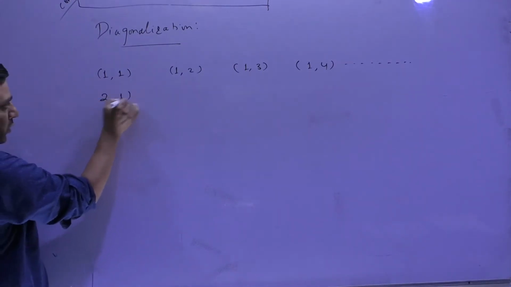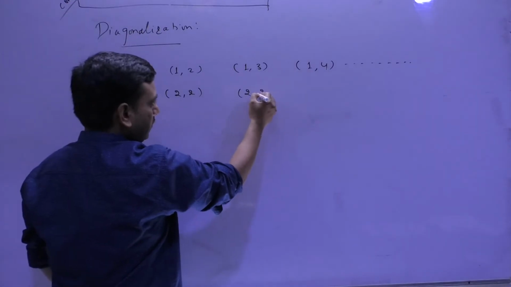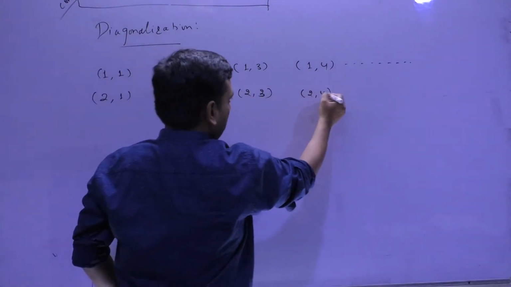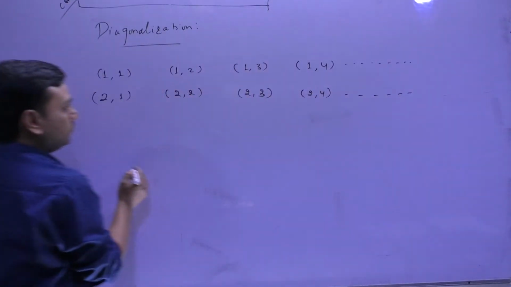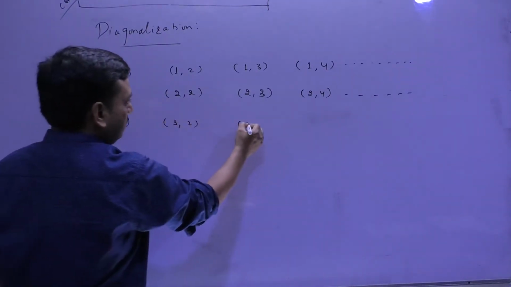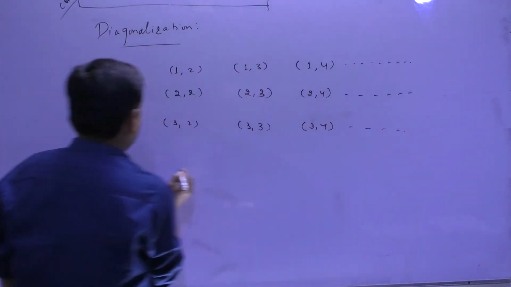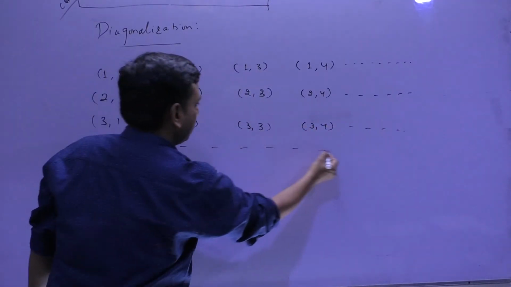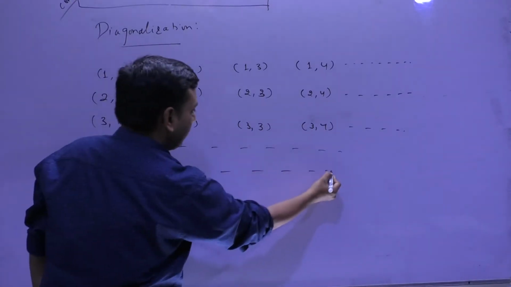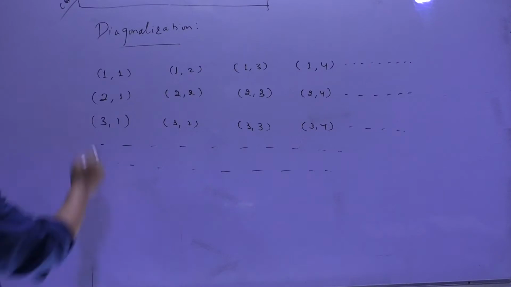Then write (2,1), (2,2), (2,3), (2,4), and so on. (3,1), (3,2), (3,3), (3,4), and so on. Similarly, I can write the elements of N cross N or not. Any doubt, anyone?